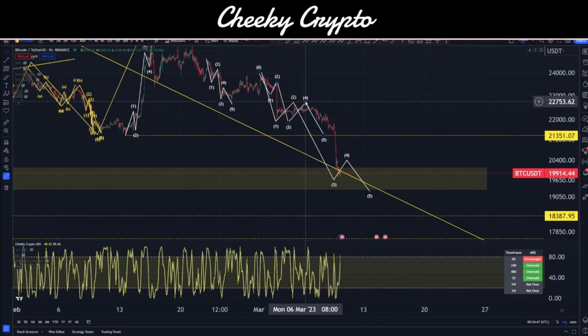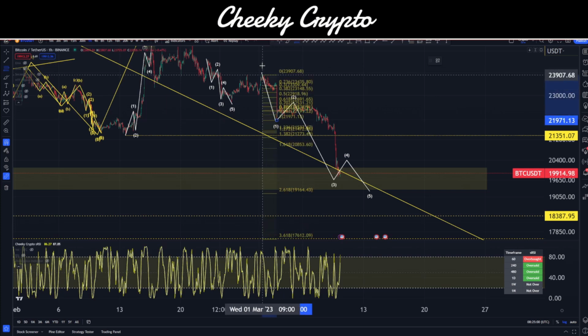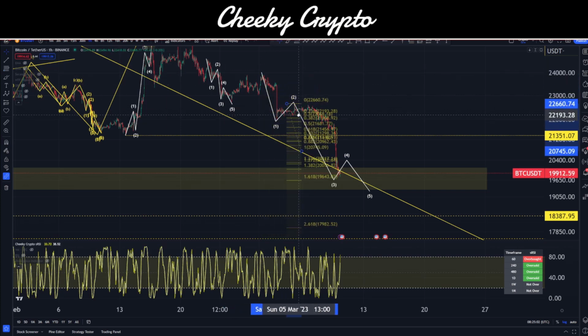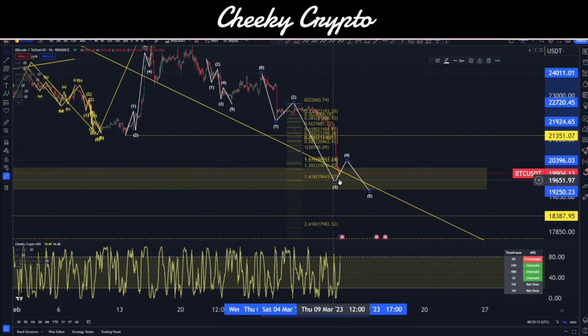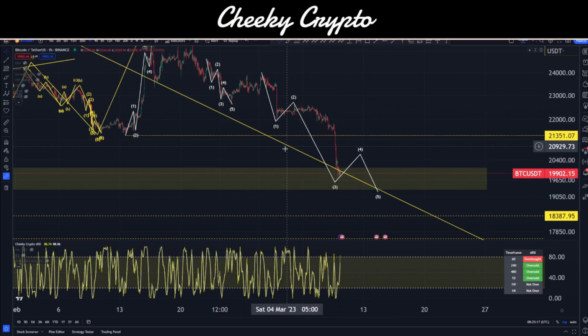Obviously that didn't happen, and instead what we've gone and done here is actually moved down. The only way to articulate this, although it doesn't make sense at this point, is that it has to look like this, and this is because we hit that 1.618 level. If I take this into consideration right in here, you can see that we come down to this 1.618, and we haven't even finished this 5th wave yet either. Sorry, I should be really clear: there's a 5th wave inside that 3rd wave. We haven't finished yet. So we have a 4th wave to come up, but not yet.